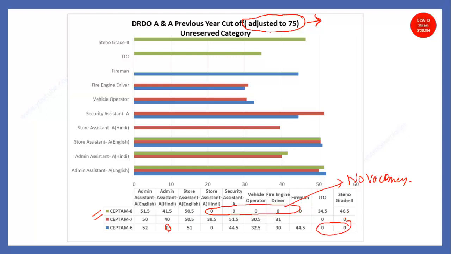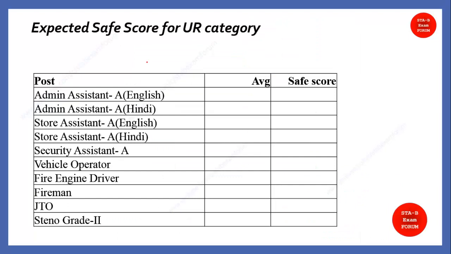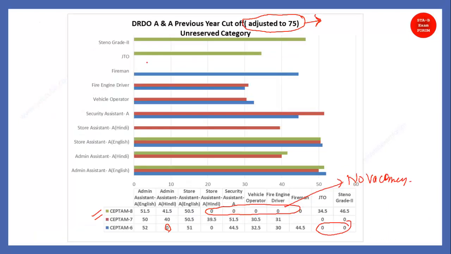Okay, so we have skipped all this data. Whatever the cutoff for this particular shift we got, we made this graph for that. So let's start with the expected safe score. What I did is take the average of these cutoffs, which are proportional to the 75 marks, for